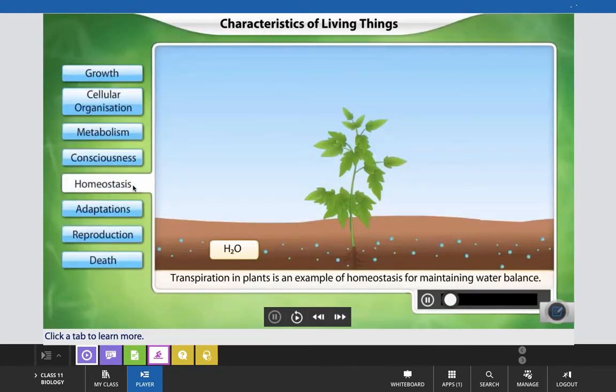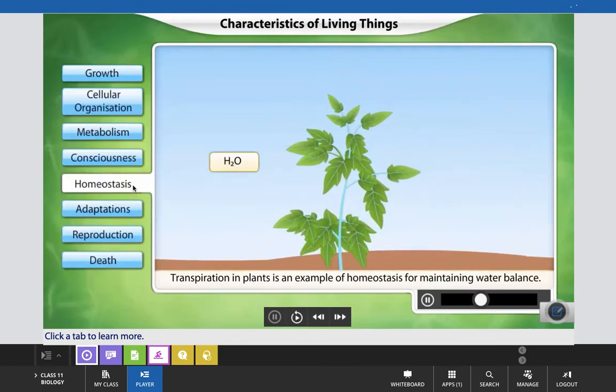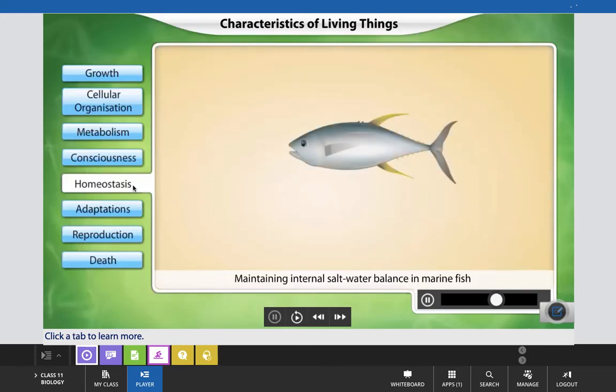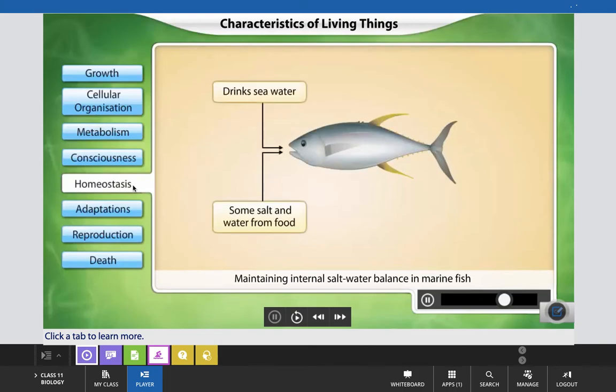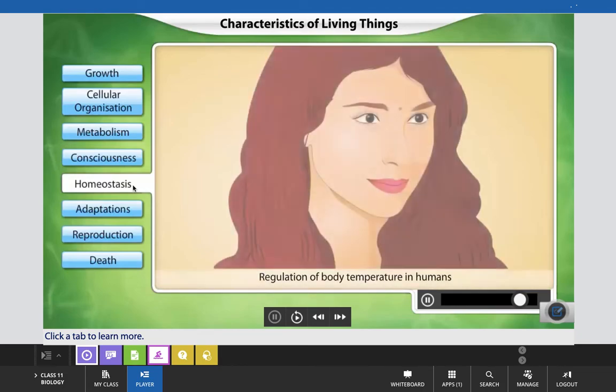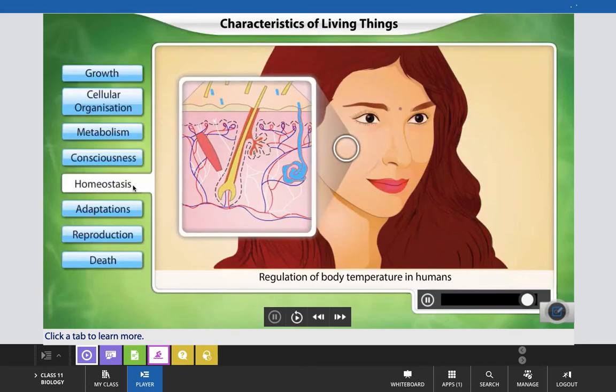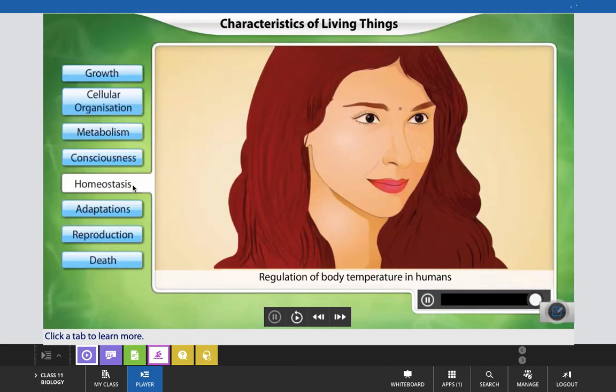Homeostasis. All living organisms need to maintain a constant internal environment. This process is called homeostasis. Transpiration in plants is a mechanism for maintaining water balance. Marine fish regulate their saltwater balance by excreting highly concentrated urine. Body temperature in humans is maintained by perspiration in hot weather. And this is known as homeostasis, which is also one of the fundamental characteristics.